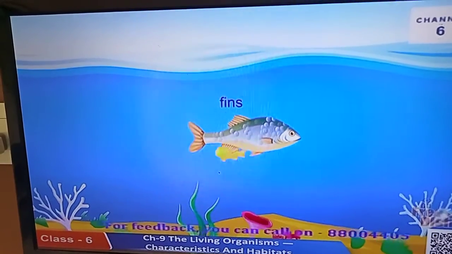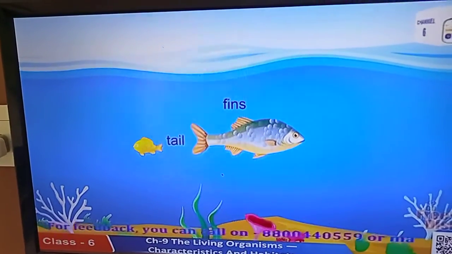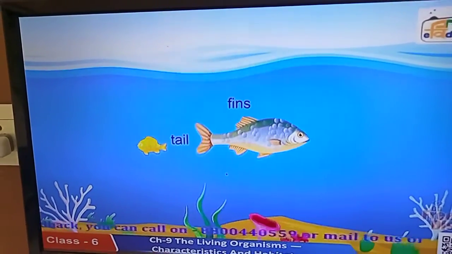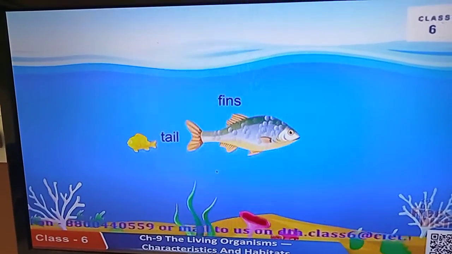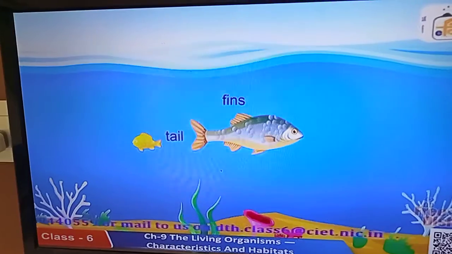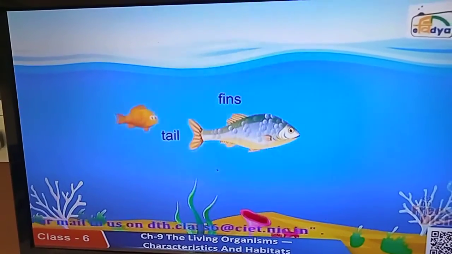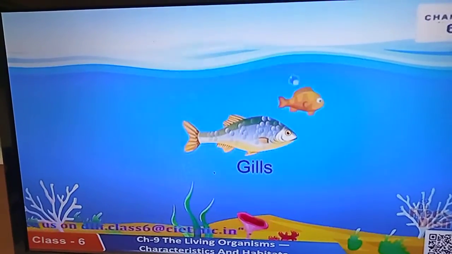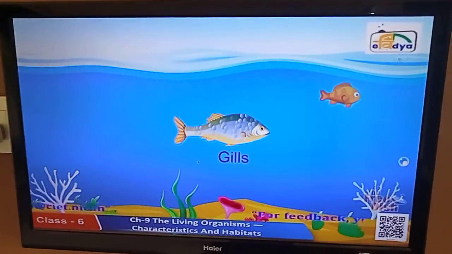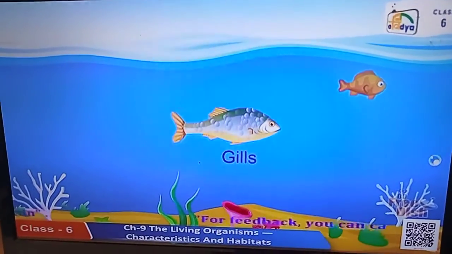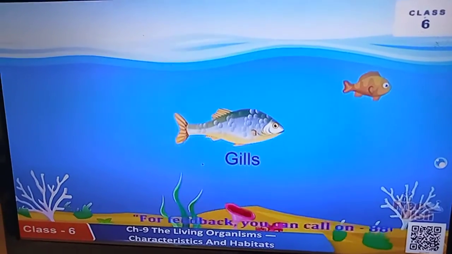Fish have a flat tail and fins which help them to change direction and maintain balance in water. Fish have gills in their body which help them use oxygen dissolved in water.